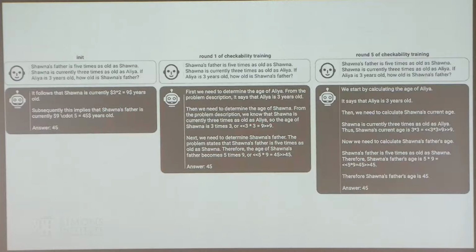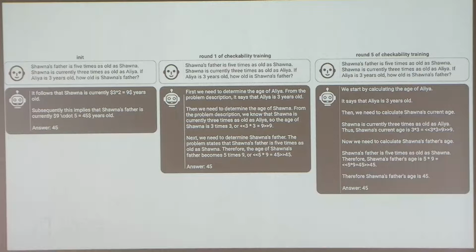Similar graphs. So these are samples from the helpful policy. So this is for init. This is a correct init solution, even though init only has like 40% accuracy actually. So it's kind of short, kind of compressed. And then for round 1 of checkability training, it definitely gets longer, and there's more natural language, I'd say.